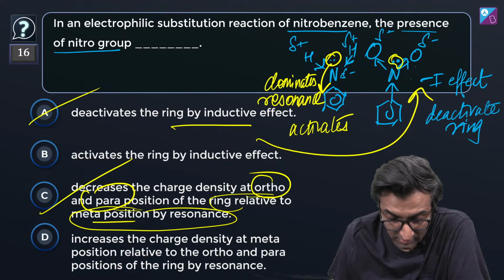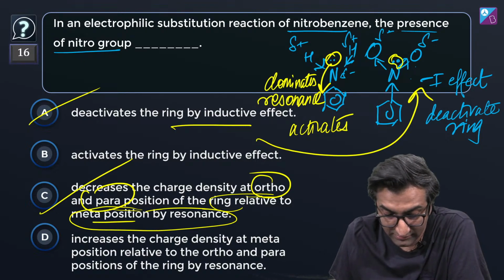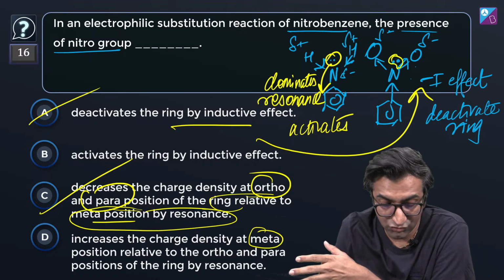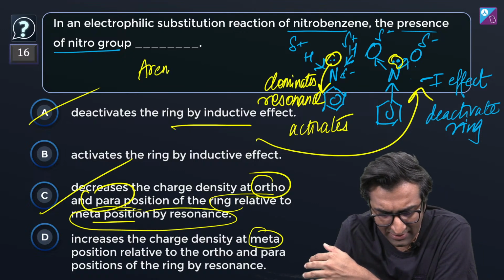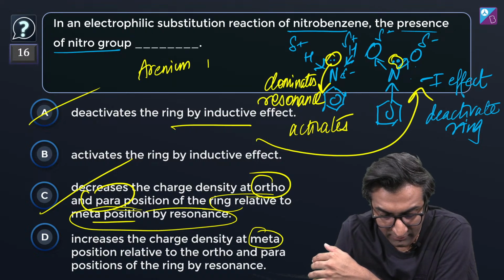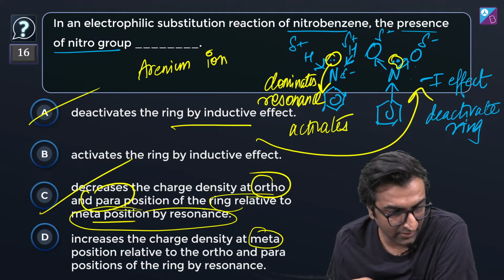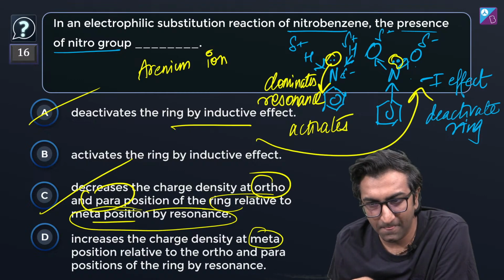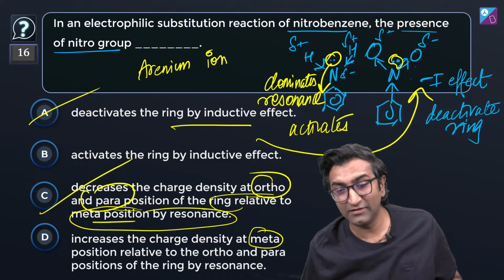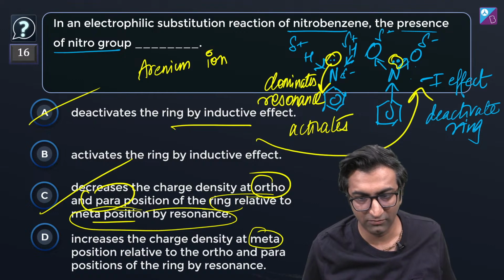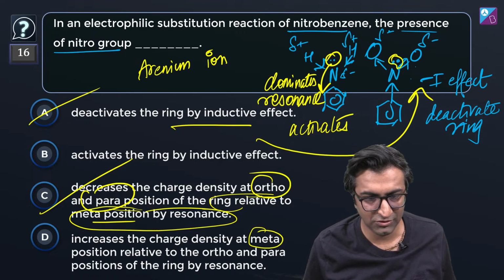ओके, इसमें बोल रहा है कि meta का increase कर रहा है, but this has to do with that arsenium ion, I want to call it. Am I spelling that correctly? Right? What is the idea of resonance anyway? Yeah, paper discussion. That's cool. But it's not increasing, right? The difference is it's not increasing there, it's decreasing here. Okay, let's look at that. Hold on. Let me get you a good description of this.